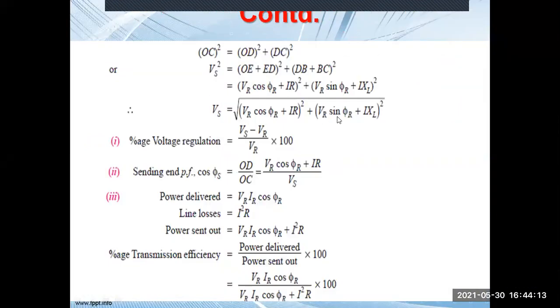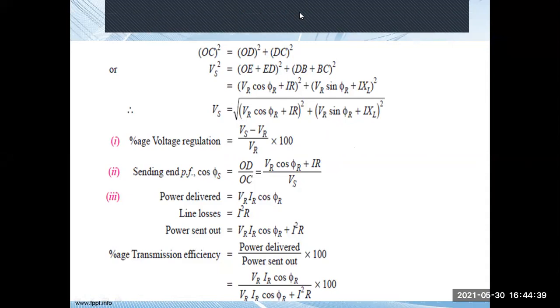The similar thing is done here. Now we'll calculate all the parameters. Percentage voltage regulation is VS minus VR divided by VR, into 100. We are simply applying the formula. If VS and VR are known, we can calculate the percentage voltage regulation. Then the sending end power factor, cos phi s, we need to calculate. It is very easy.